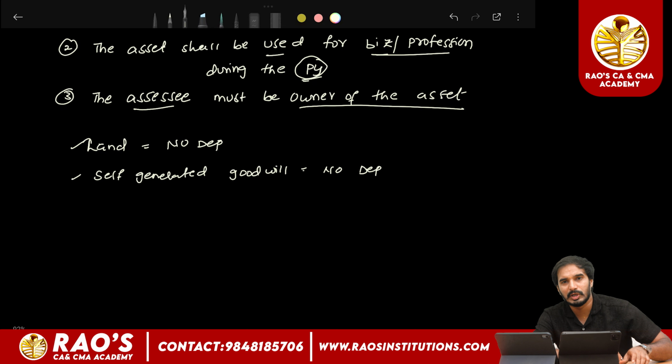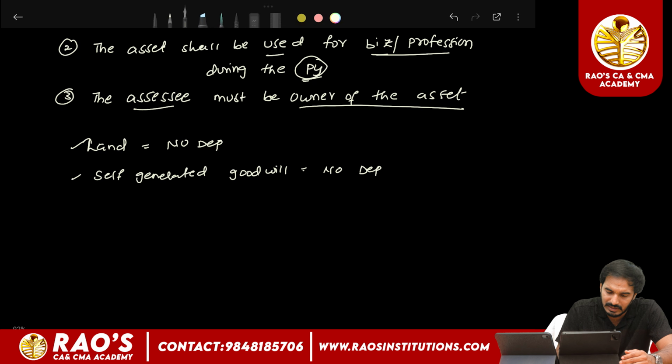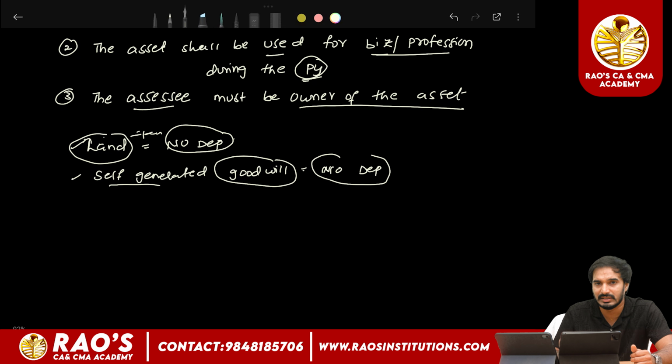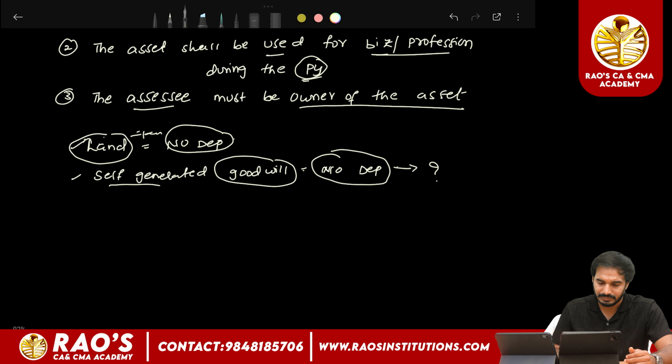Why has depreciation not been allowed in case of goodwill? We will discuss that in the next concept.